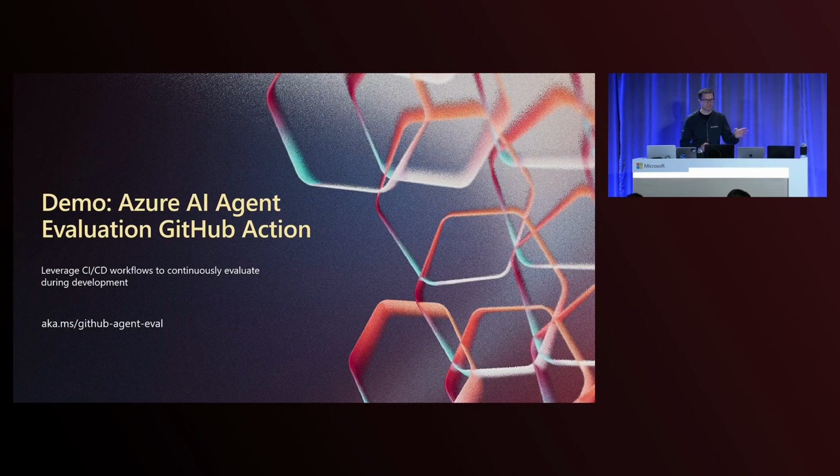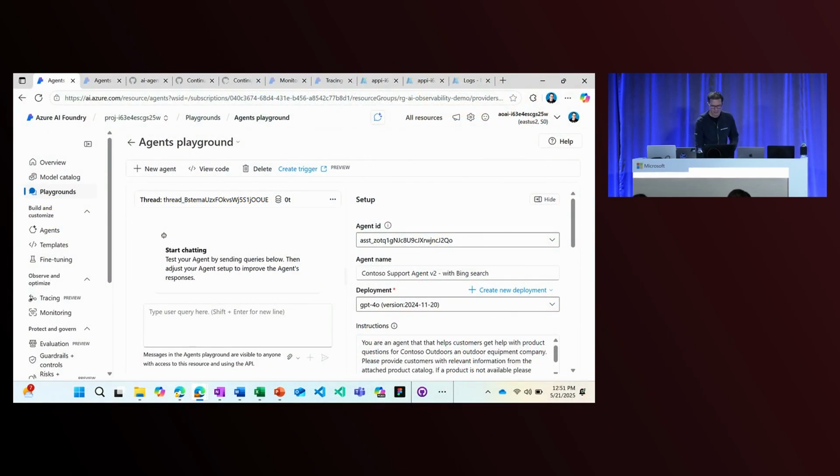All right, now let's jump into a demo to showcase how the GitHub Action works in compare mode and keep moving forward with the agent that we built earlier. So I'm going to switch over to the demo. And we're going to jump right in. So this is the agent that we originally created. This is our Contoso Outdoors agent.